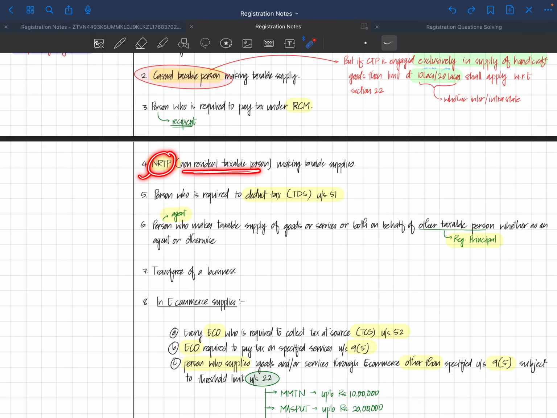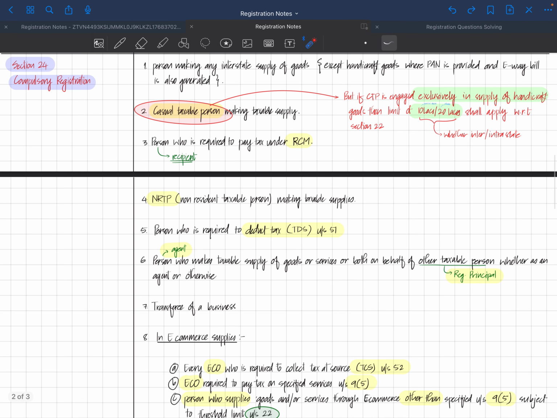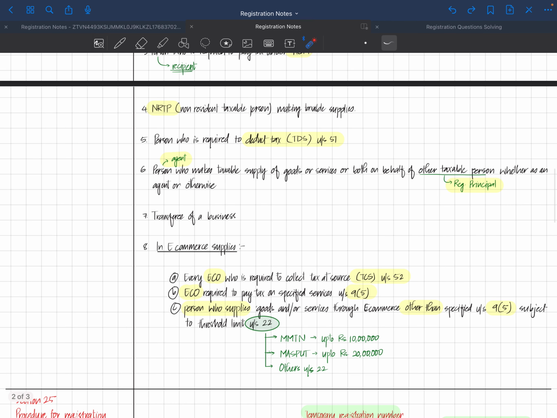Same applies to him. Do not write NRTP, write non-resident taxable person, and later on subsequently you can denote him as NRTP. Making any taxable supplies, he compulsorily needs to be registered. So remember one thing, CTP and NRTP both need to be compulsorily registered. The fifth one is a person who is required to deduct tax under section 51. They need to get compulsorily registered.